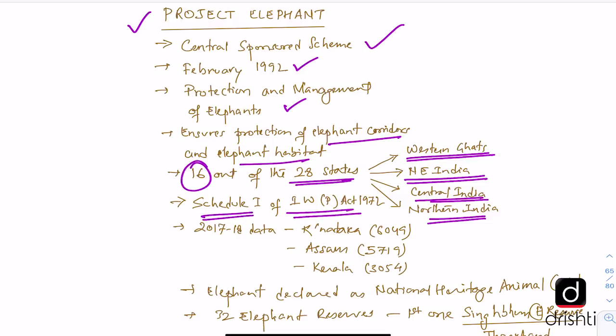And according to 2017-18 data, Karnataka has the highest elephant population, followed by Assam and Kerala. The elephant has also been declared the National Heritage Animal in 2010. And in India, we have 32 elephant reserves. This is also an important fact that we should know. And the first one to be established was the Singhbhum Elephant Reserve in Jharkhand. So this is also an important prelims fact.